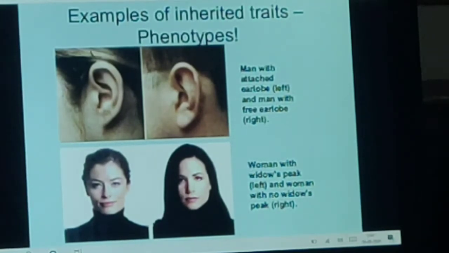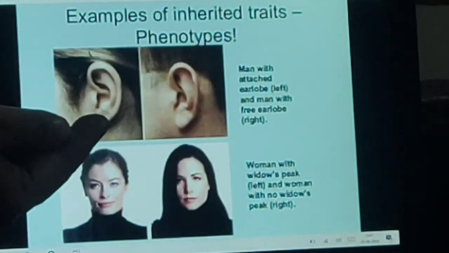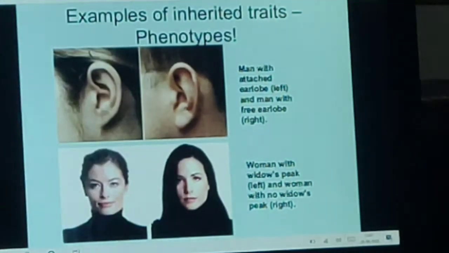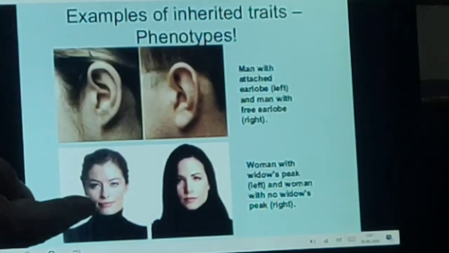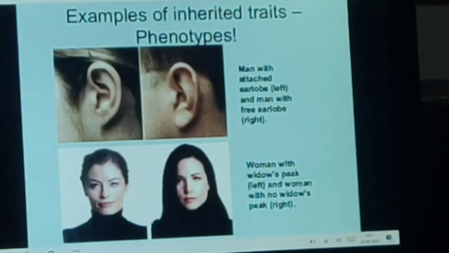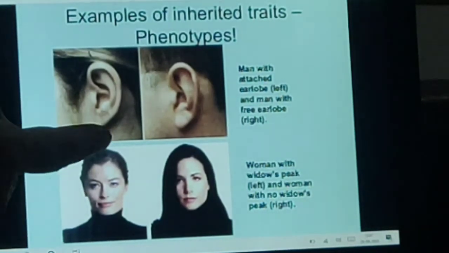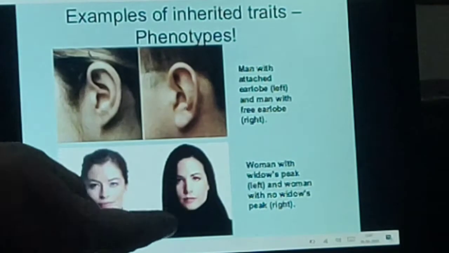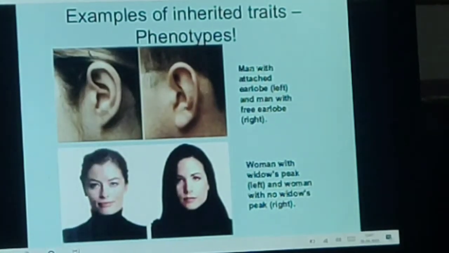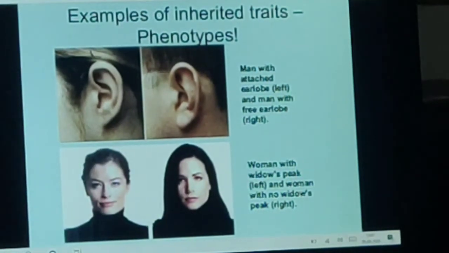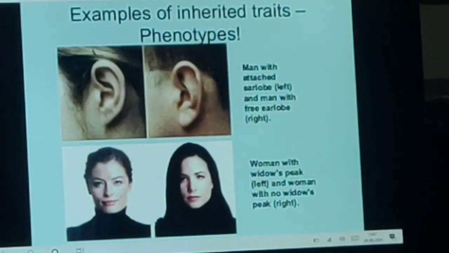Man with attached earlobe. This earlobe is attached and this is a free earlobe. And here, woman with a widow's peak, and woman with no peak. So these are the examples of inherited traits.